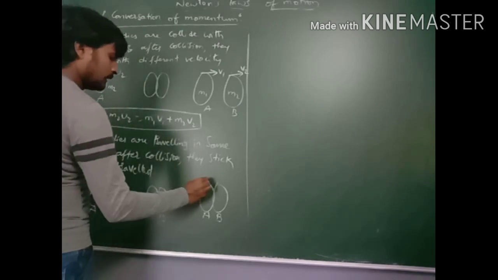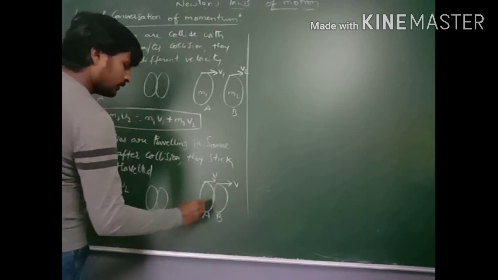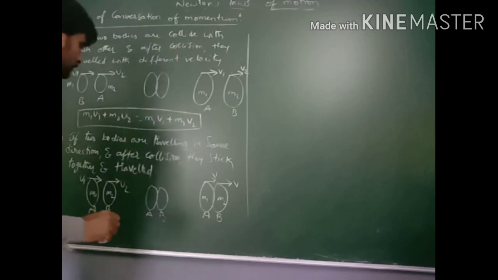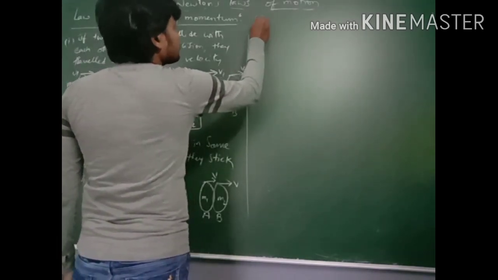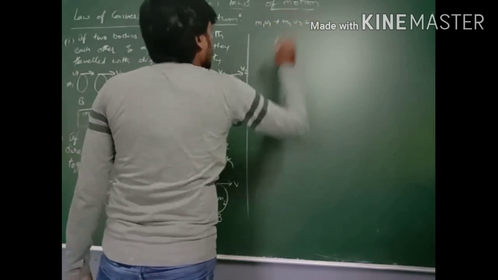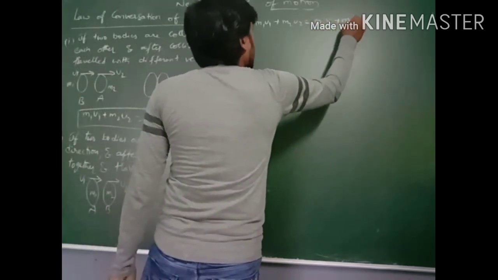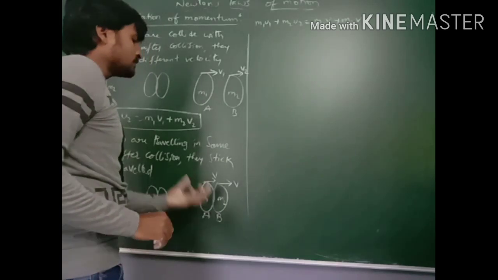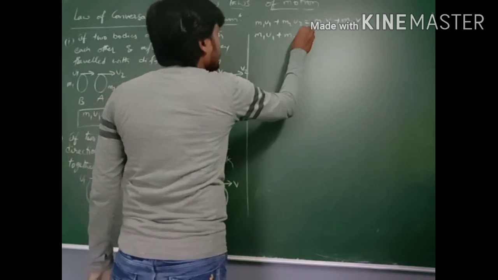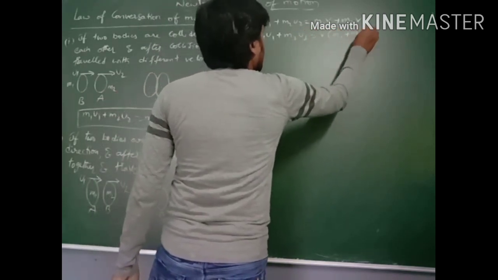During collision and after collision, their velocities are the same, V. So the equation becomes m1 u1 plus m2 u2 is equal to m1 v plus m2 v, because here the two bodies' velocities are the same. This can also be written as m1 u1 plus m2 u2 is equal to v times (m1 plus m2).